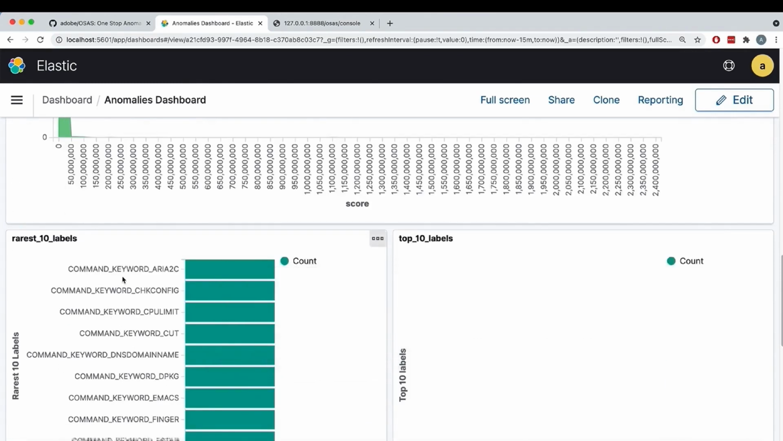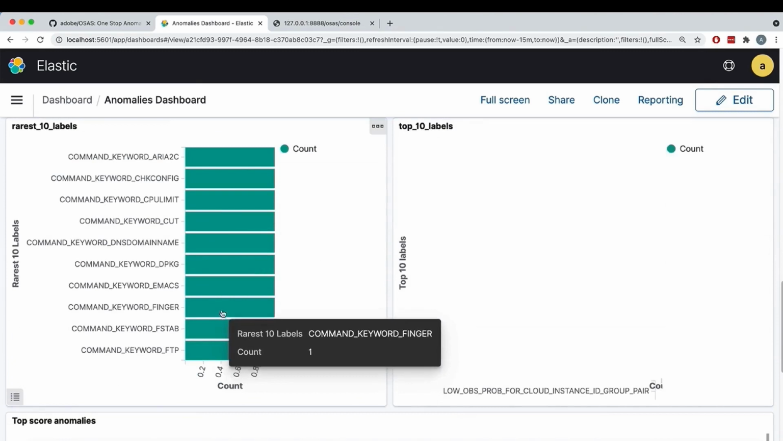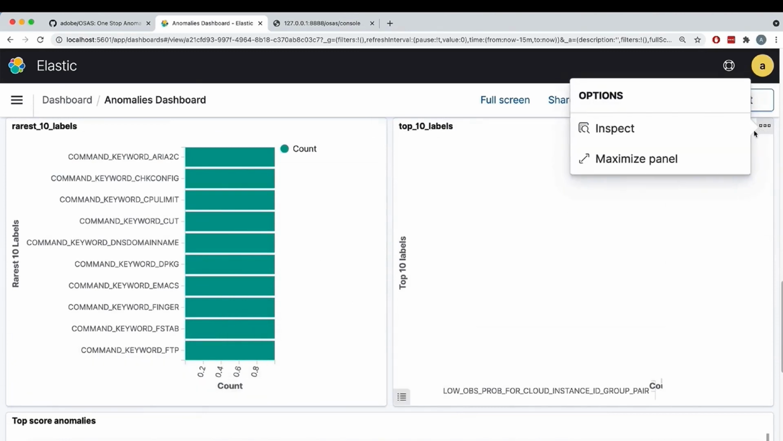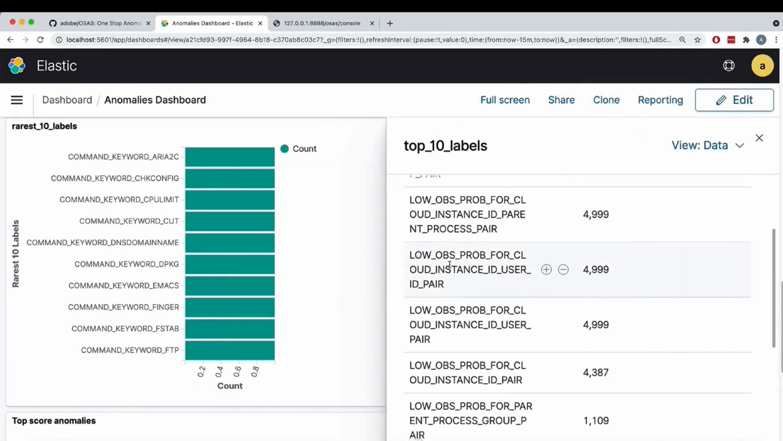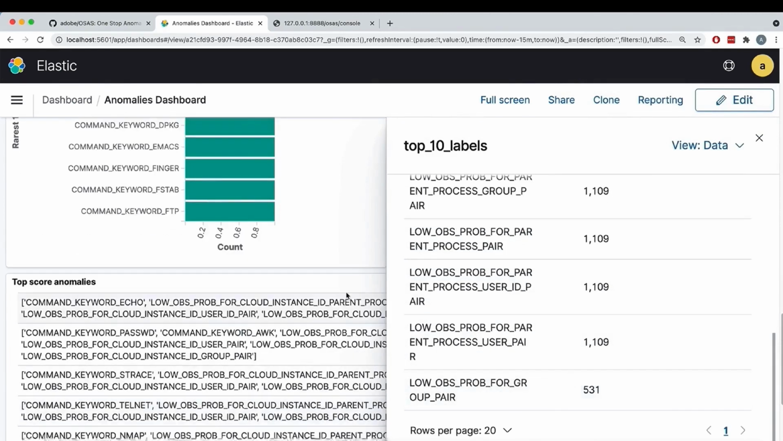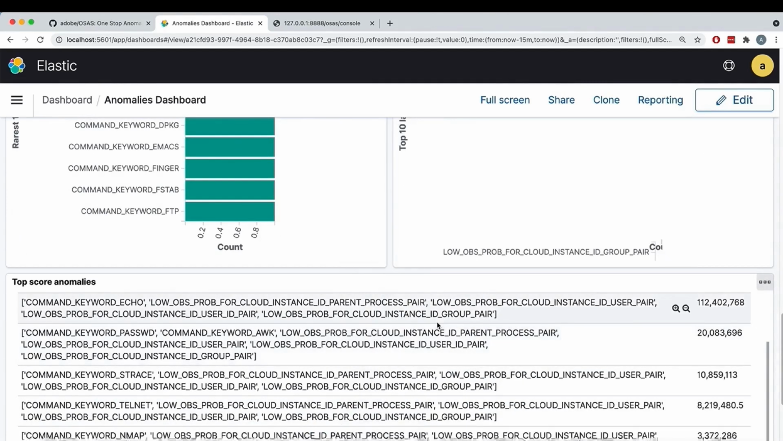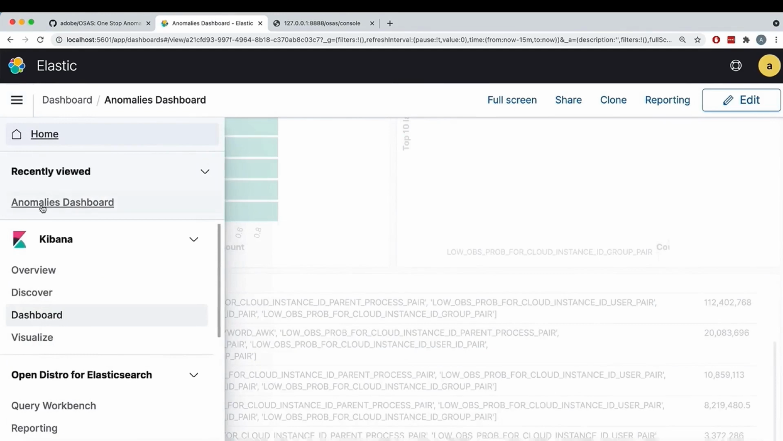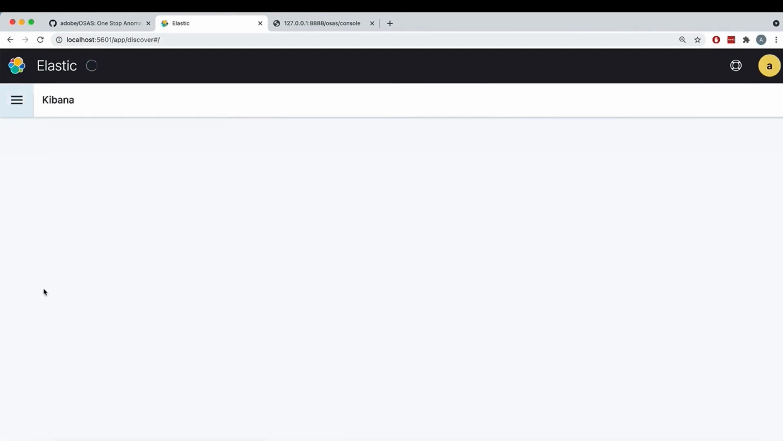Same information as last time. You have the rest labels, and you can see command keyword is actually everywhere there. And what are the top most common labels? Also, we have the same, like what are the top anomalies and the labels which define the anomaly. And again, command keyword appears to be there. So the keywords we added with commands appear to have a great impact on the data we generated here.